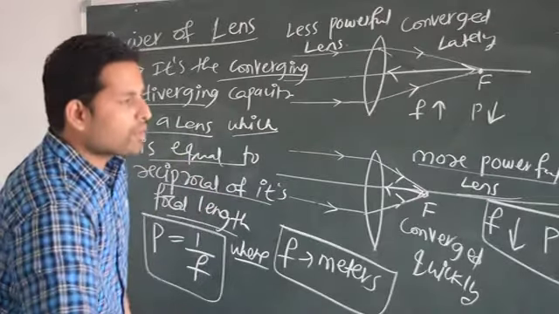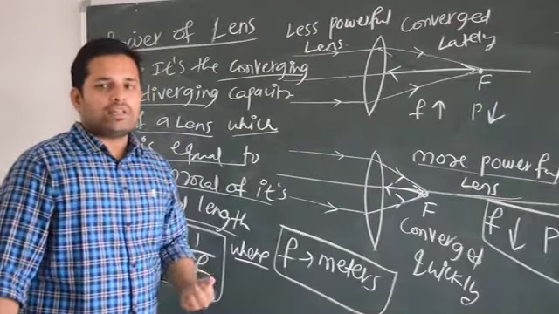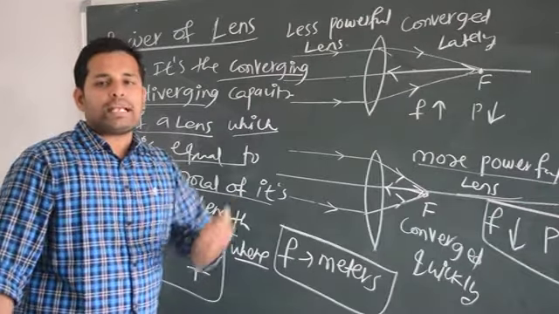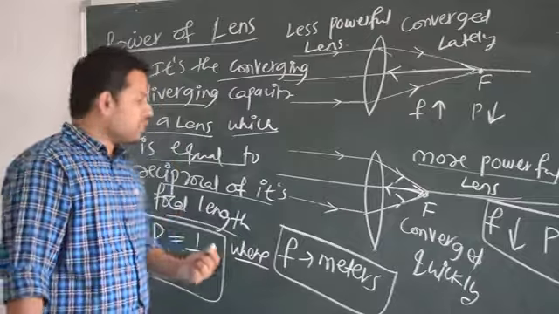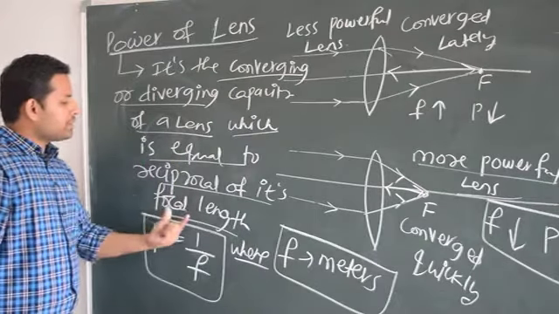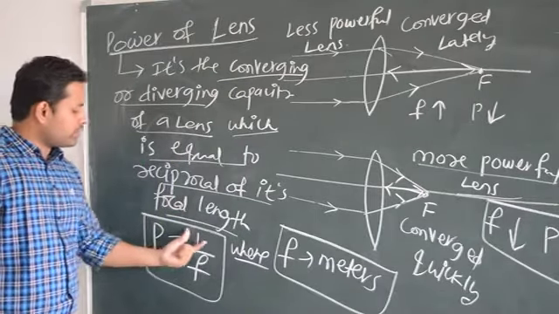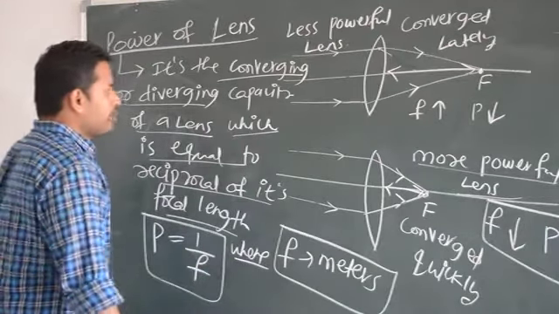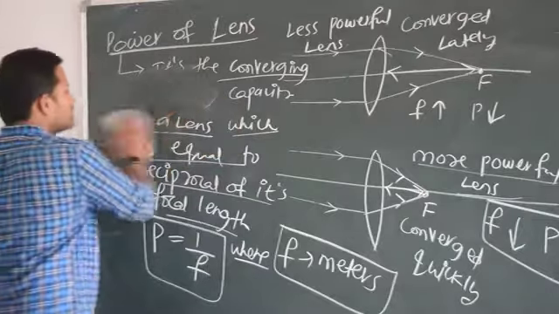Okay, tell me, what is the power of a lens? It is the converging or diverging power of a lens, or converging or diverging capacity of a lens, which is measured by, or which is equal to, the reciprocal of its focal length. P is equal to 1 by F, where F is focal length and it should be in meters. Please make a note of all these things. I am rubbing it off.